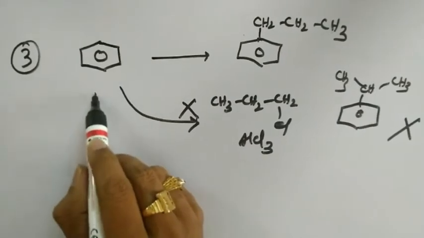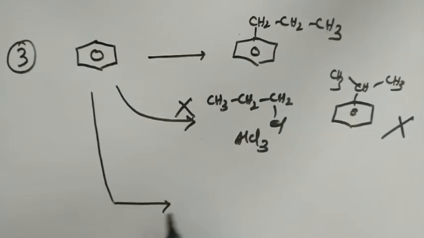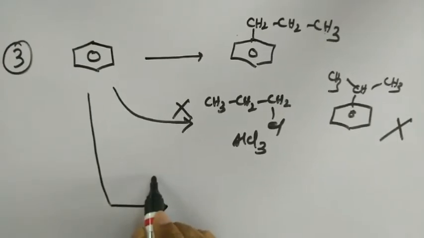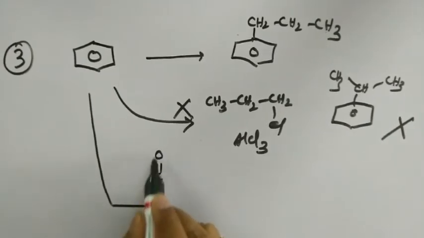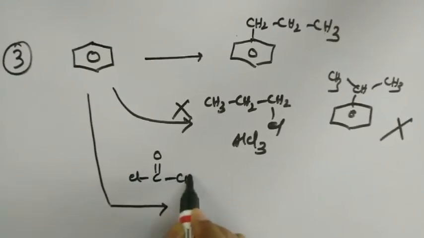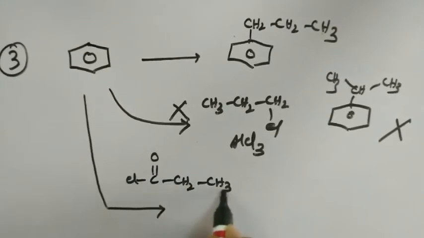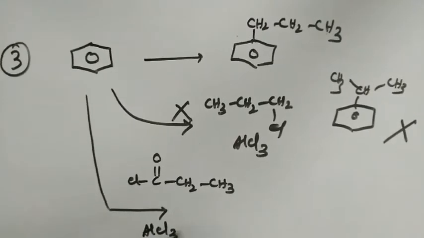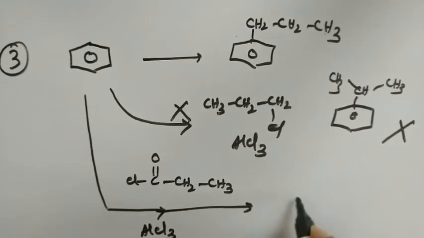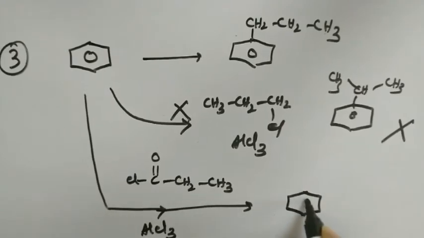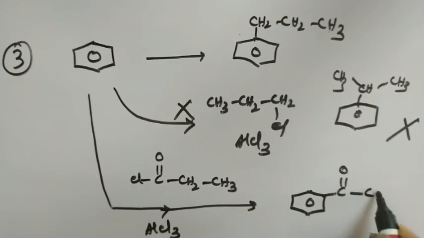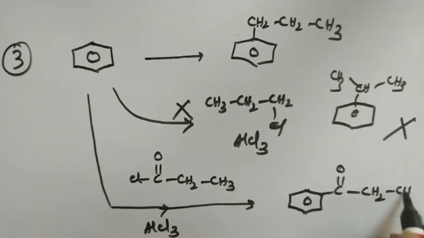For that, I am using Friedel-Crafts acylation like this. I am taking propanoyl chloride. Propanoyl chloride is nothing but C double bond O, Cl, CH2, CH3. So this propanoyl chloride on treatment with benzene in the presence of AlCl3 gives me propanoyl benzene, nothing but phenyl ethyl ketone like this.